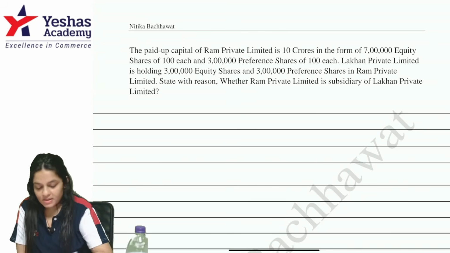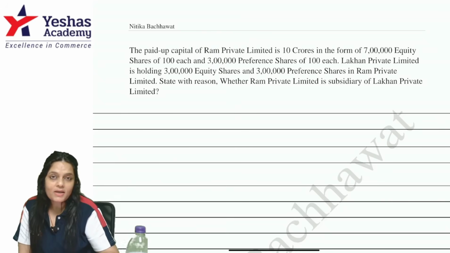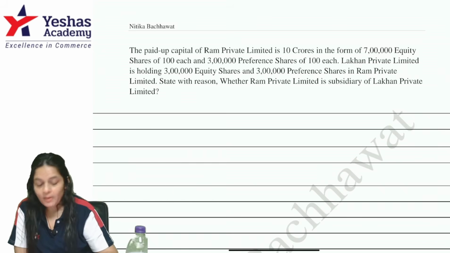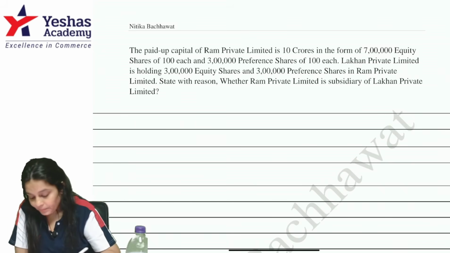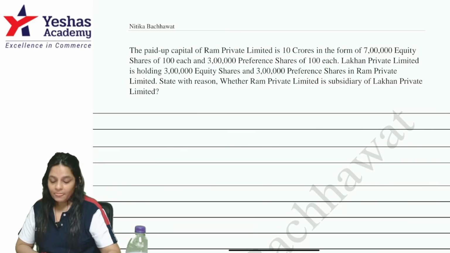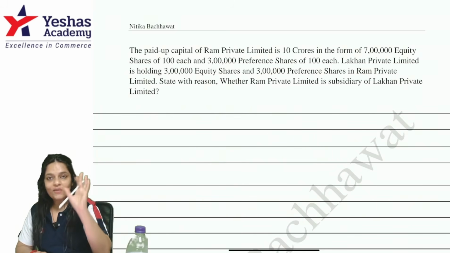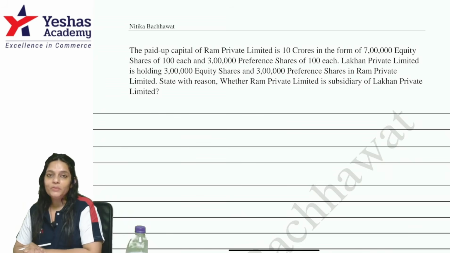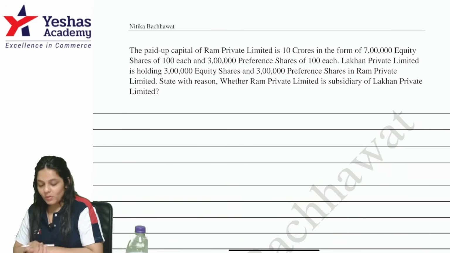So now moving on to the next question. We have always done questions on holding, subsidiary and all that. So that is why this time I did not pick up those questions, but I want you to practice writing those questions. The paid up capital of Ram Private Limited is 10 crores in the form of 7 lakh equity shares of rupees 100 each and 3 lakh preference shares of rupees 100 each. Lakhan Private Limited is holding 3 lakh equity shares and 3 lakh preference shares in Ram Private Limited. State with reasons whether Ram Private Limited is a subsidiary. Again, it's a subsidiary question. There are a lot of tricky questions also. I did not opt for those questions because we have done all of them in the class. So this time, as I told you, I opted for the little other type of questions.